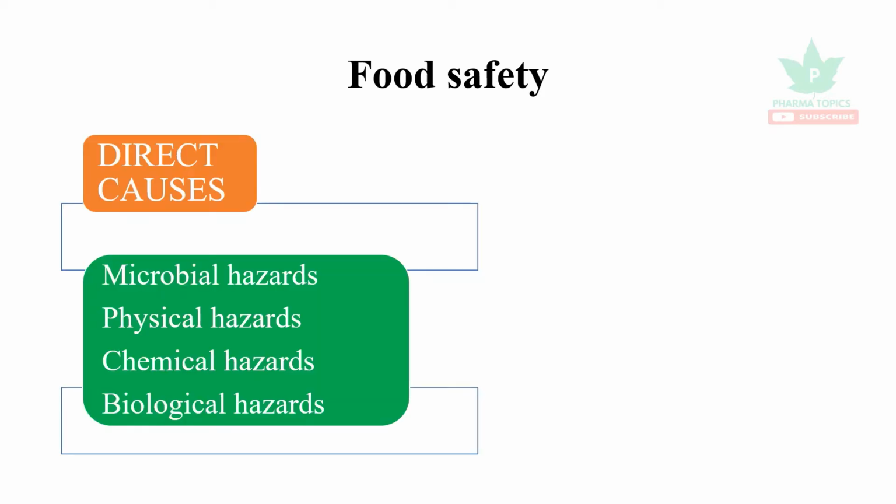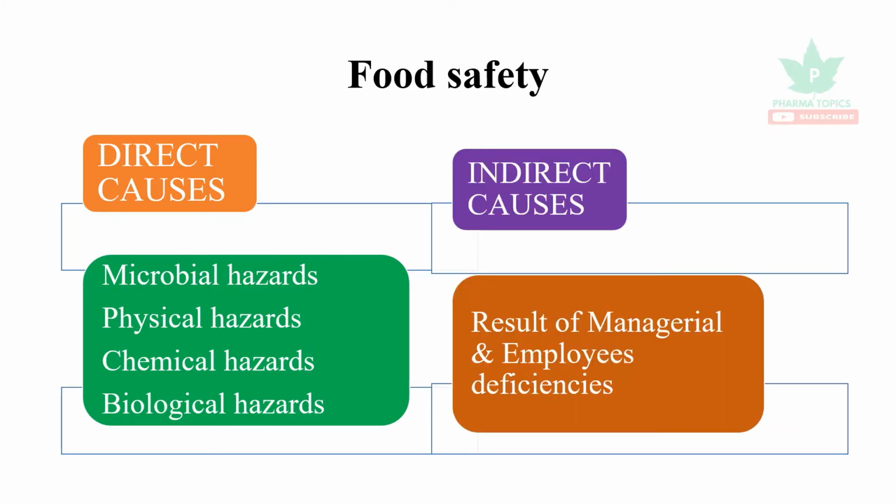There are direct causes of contamination of the food. They are microbial hazards, physical hazards, chemical hazards, and biological hazards. And the indirect causes that may result from a managerial defect or employees' defect or deficiencies. So these are the major causes of the contamination of food.